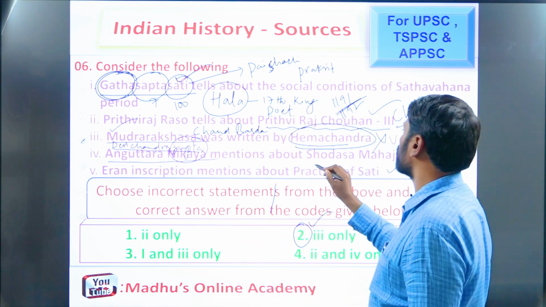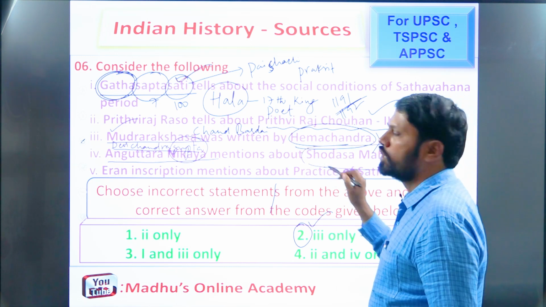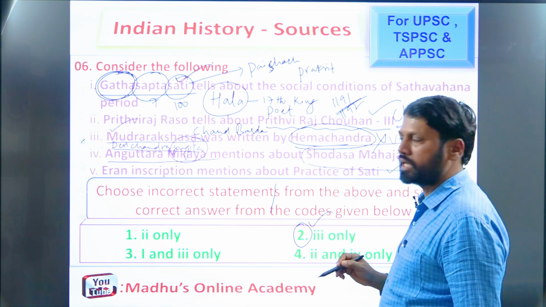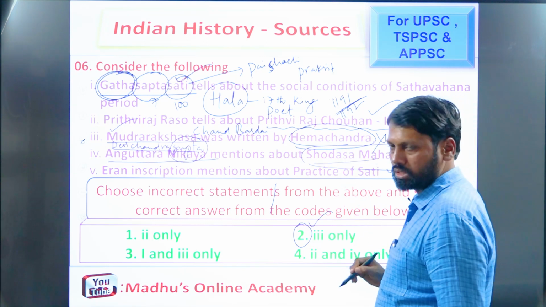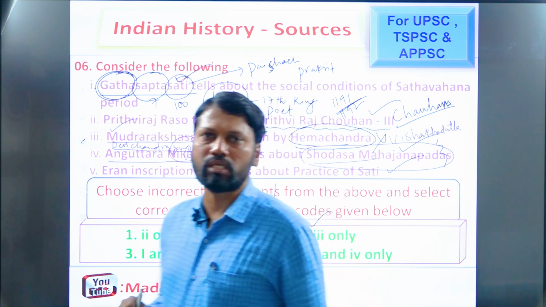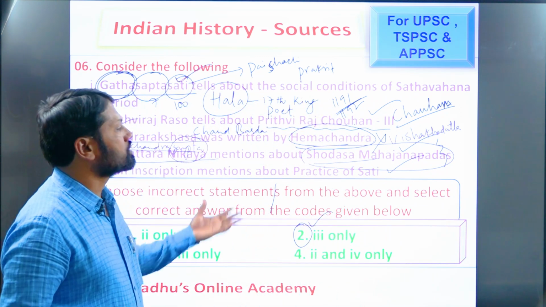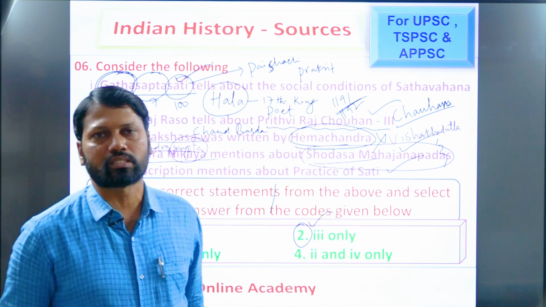So, Anguttara Nikaya, remember. It mentions the Shodasa Mahajanapadas. So what are the Shodasa Mahajanapadas? Shodasa means 16 Mahajanapadas. So by the 6th century BCE, what happened in ancient India? 16 Mahajanapadas came into existence.